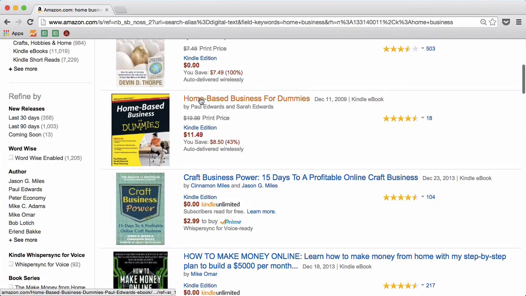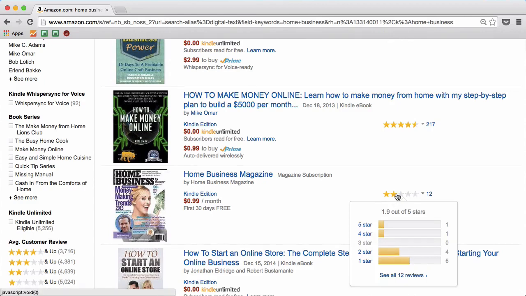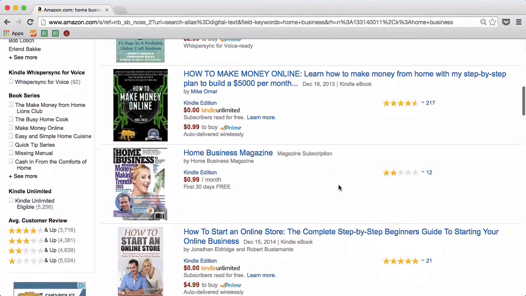Compare that again with another generic title, Home Business Magazine. Notice how that's very similar to Home-Based Business for Dummies. This title has no self-interest whatsoever, no news element, and no curiosity element. And the stars or reviews reflect that. Only 12, and in this case, it just happens to be a very poorly rated publication.